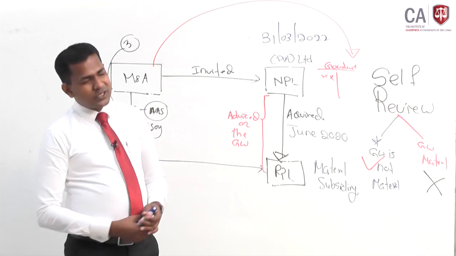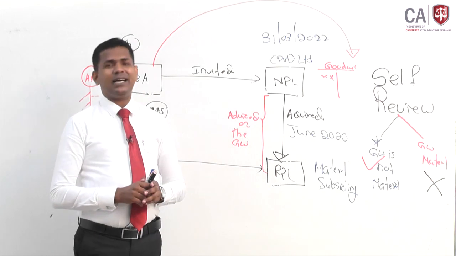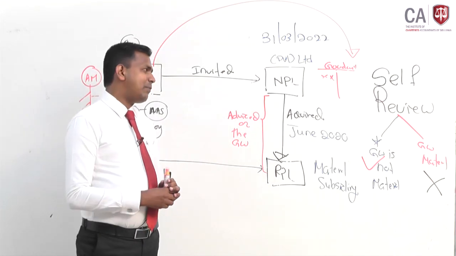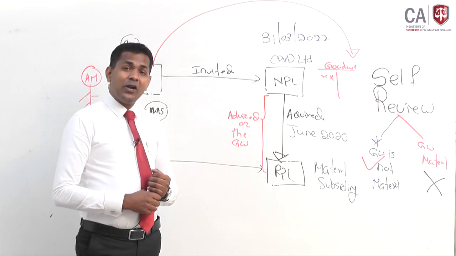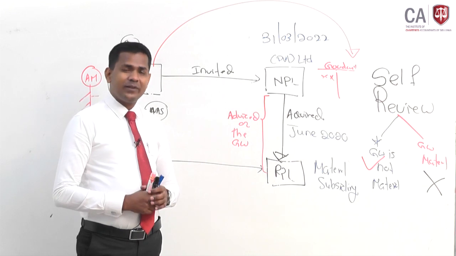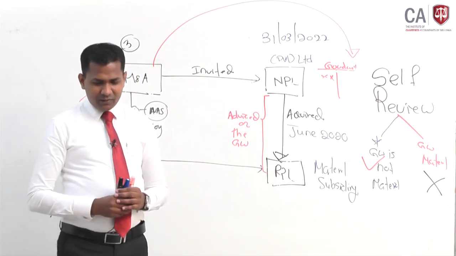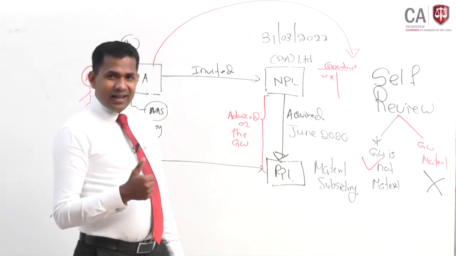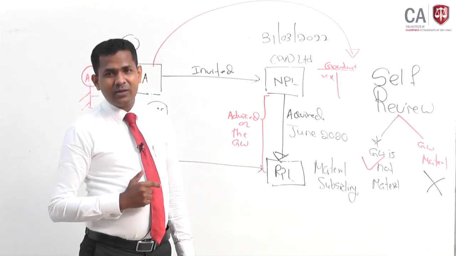Clear? If you remember the Code of Ethics webinar, we discussed the steps you need to apply while addressing Code of Ethics questions. Always you need to see what threat is arising, and secondly, which fundamental principles are going to be affected.